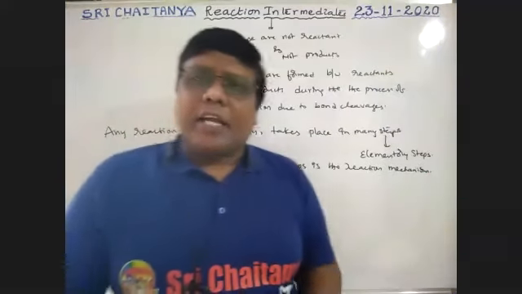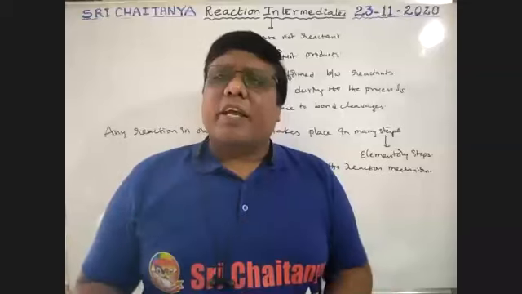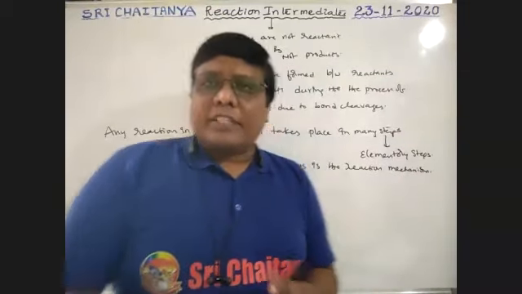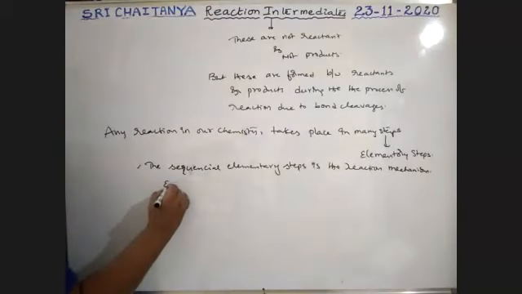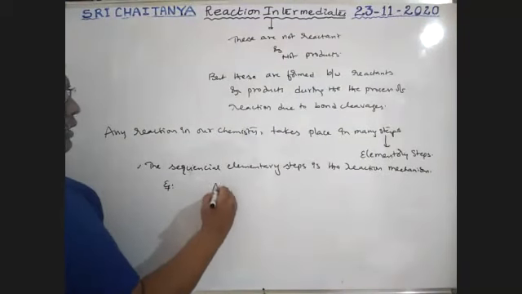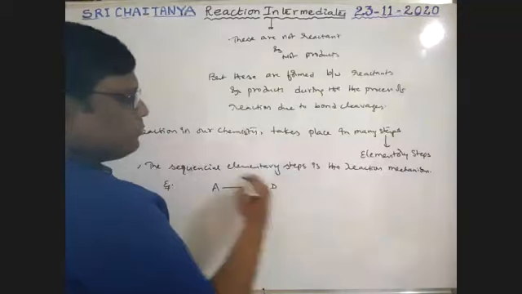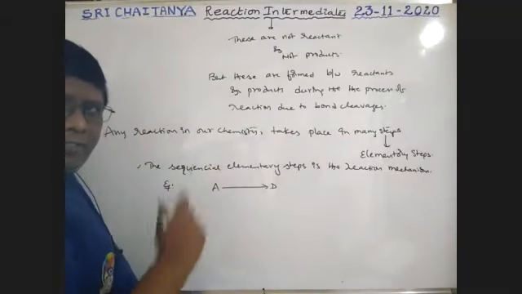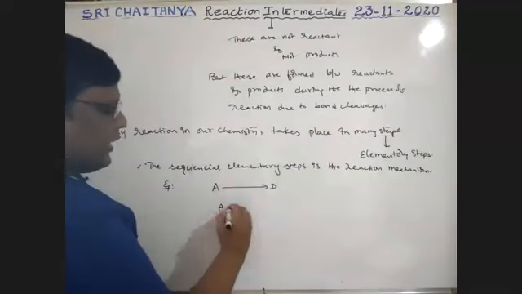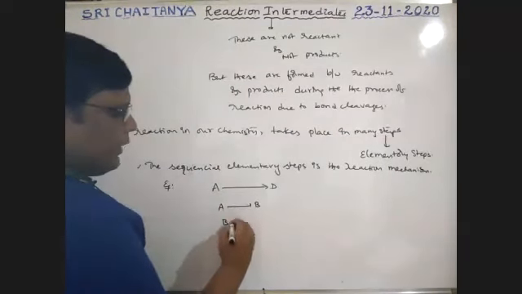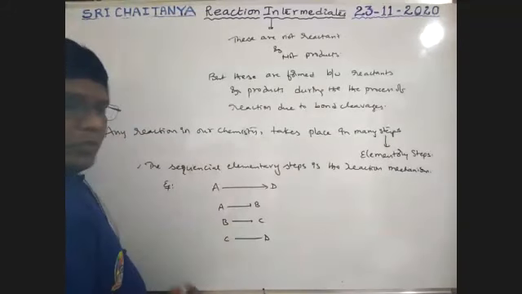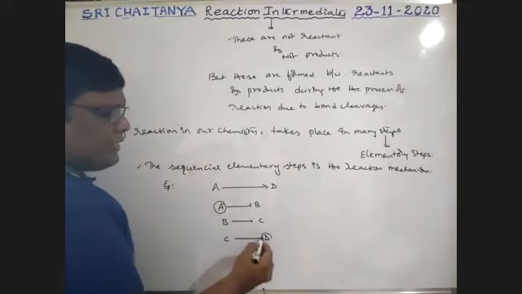What is a reaction mechanism? How a reaction takes place is explained step by step. For example, I am trying to explain how A converts into D. Directly it is not possible to explain, but first A converts into B, then B converts into C, and then C converts into D. So here the reactant is A and the product is D.